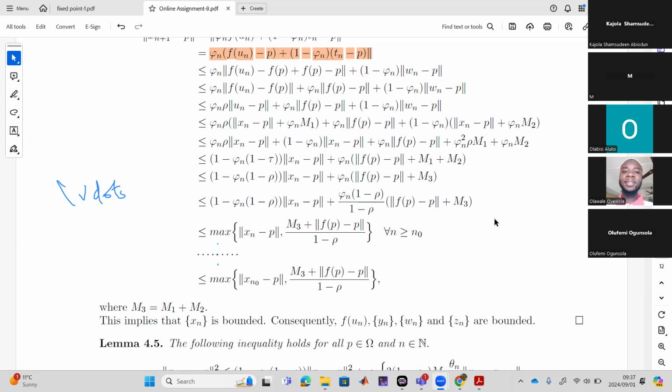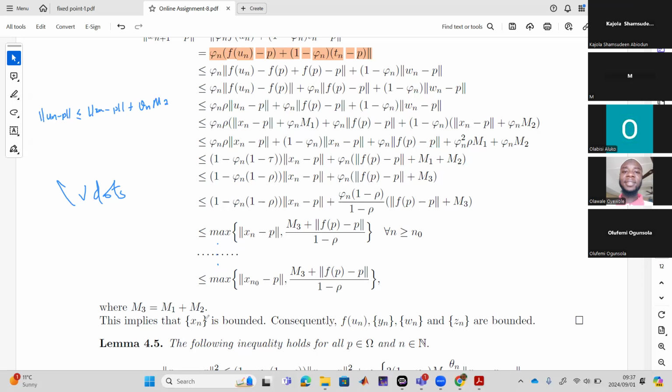Okay, so, according to what we've done here, I think we've already established that Un is bounded. So you may ask why I established it already. Because we said Un minus p is less than or equal to Xn minus p plus something, I think theta n, if I'm not mistaken. Whatever it is.